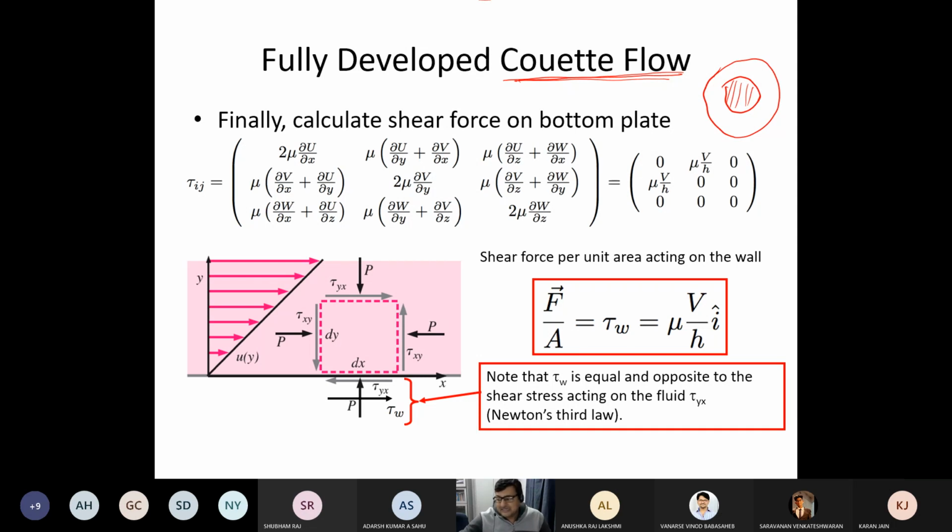Say this is stationary and this one is moving. If you have a fluid, this part you can consider to be the Couette flow. And there you need to know what will be the energy that you require to rotate this. That is how these things are connected to engineering problems.